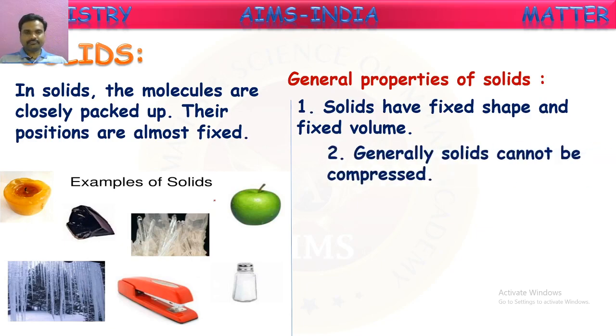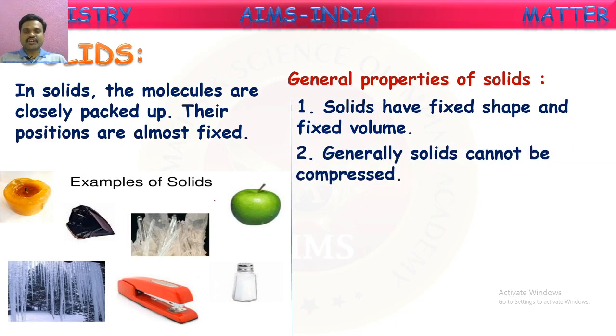Solids have a fixed shape. As particles are tightly bound to one another, solids have a fixed shape. Generally, solids cannot be compressed. They have a rigid shape. A solid does not flow. Yes, solids cannot flow from one place to another. They will be in the same place until and unless you apply some force on them. So, solids have a rigid shape. They cannot flow. They have fixed volume and fixed shape also.